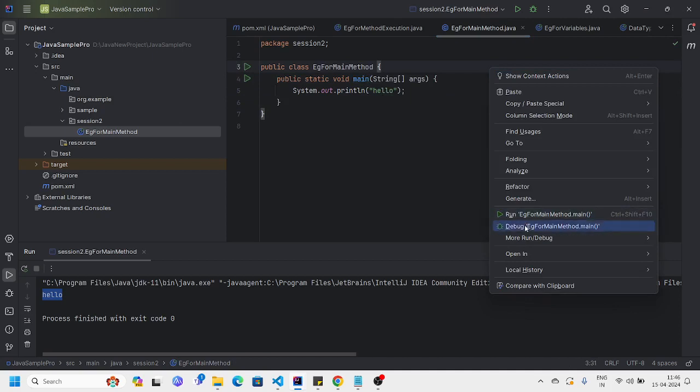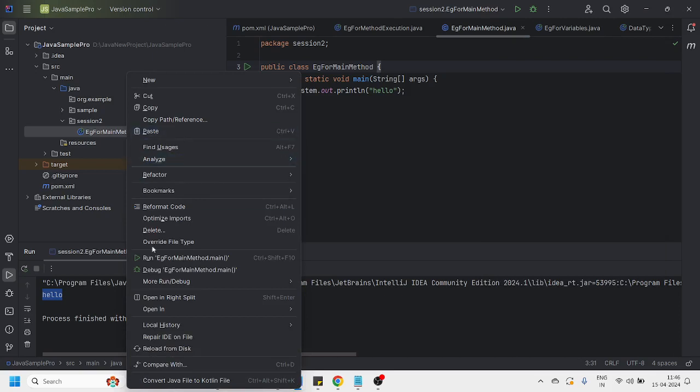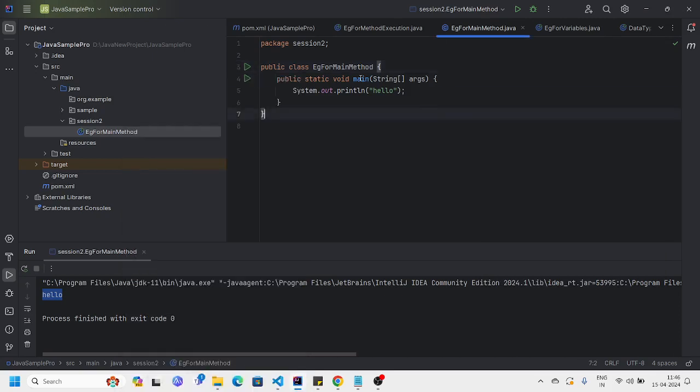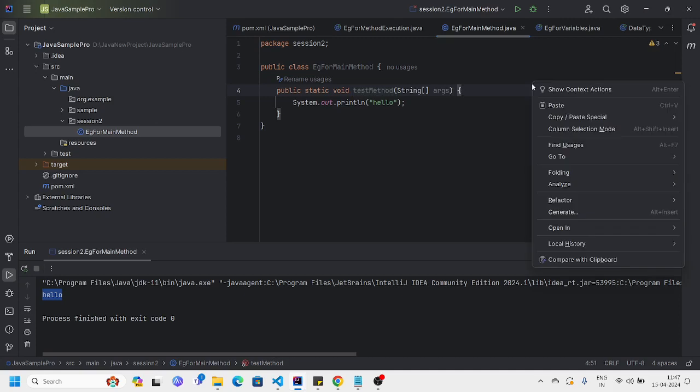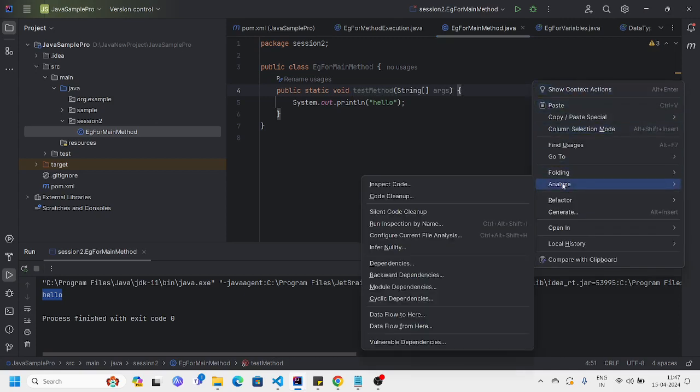When we have the main method, it is showing run option and debug option. Here also you can see run option and debug option. If you rename it to some other method, these options disappear, so we cannot execute. That means without main method, we cannot execute a Java program.